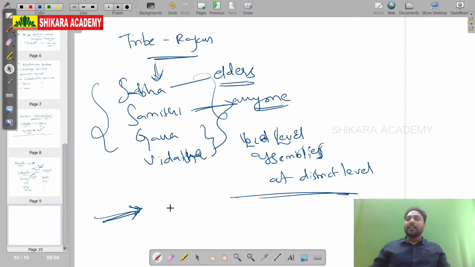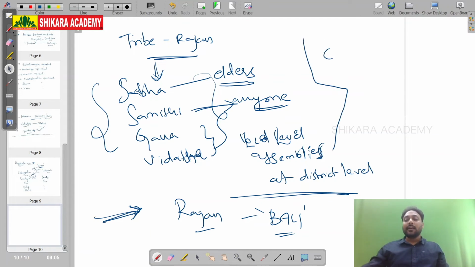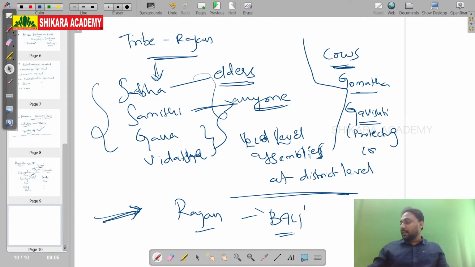Rajan does not impose any taxes. There is a concept of Bali mentioned in the Rig Veda. Bali means voluntary service. Anybody in the tribe can offer their voluntary services to the Rajan, and the most important service is to donate cows. Cows are called Go, Mata, or Gavishti. Gavishti means protecting the cow.